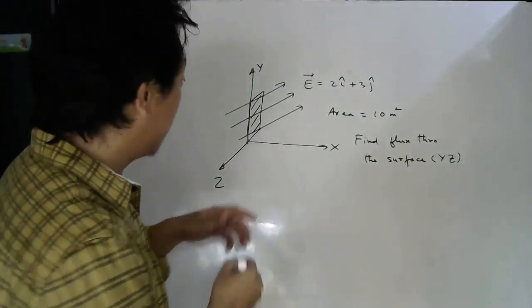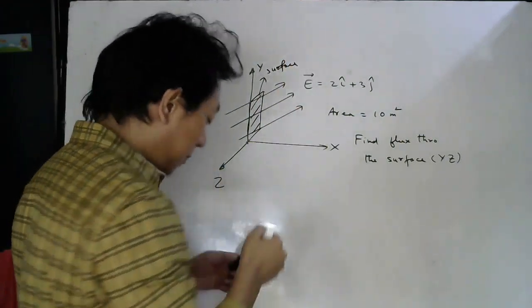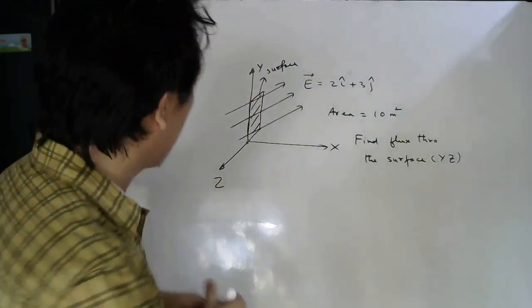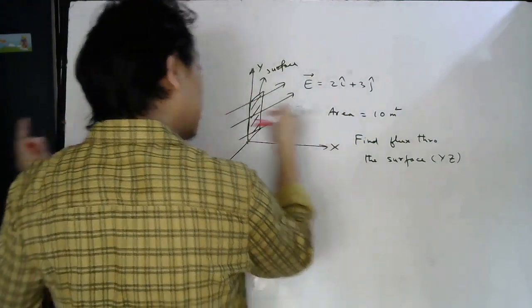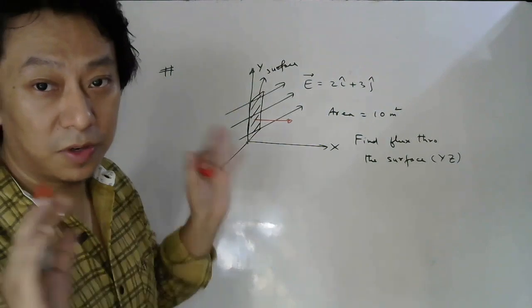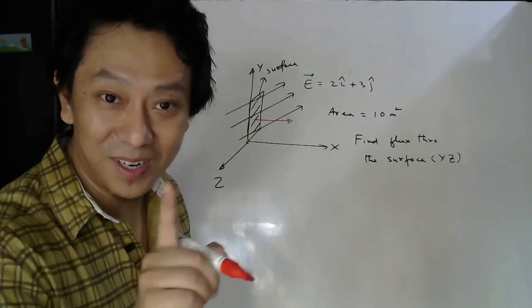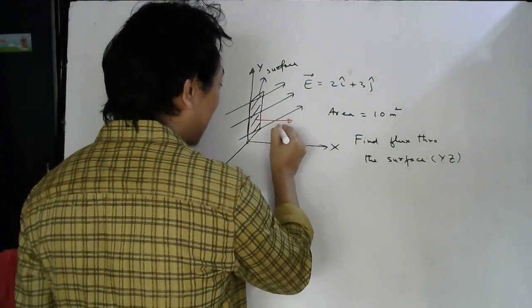So this is the surface. For this surface, where will be the area vector? Area vector will be here, right? Perpendicular to the surface. You can do it there also, that is up to you, because this is not a closed surface. So here you are free to choose wherever you want, but it should be perpendicular. Okay, don't forget. So perpendicular to this surface will be your area vector.